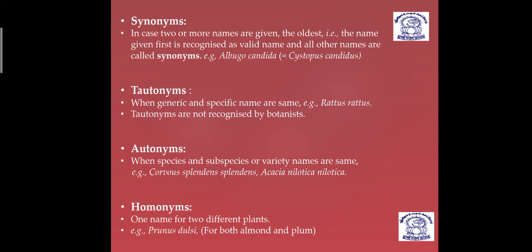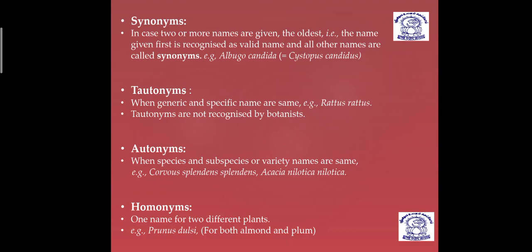Same way you can see here tautonym. Whenever the same term is used for the generic and specific epithet, then it is a tautonym. And here you can see the scientific name of rat is given, that is Rattus rattus. So dear students, remember these tautonyms have both the same term, but tautonyms are not recognized by botanists. You have to focus here. This is a question that you can get.